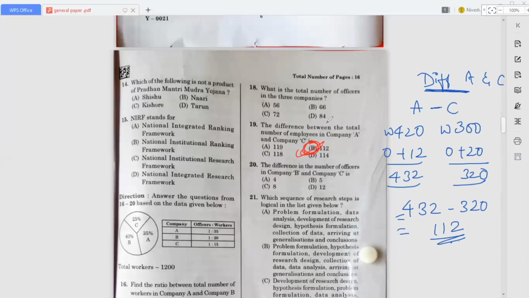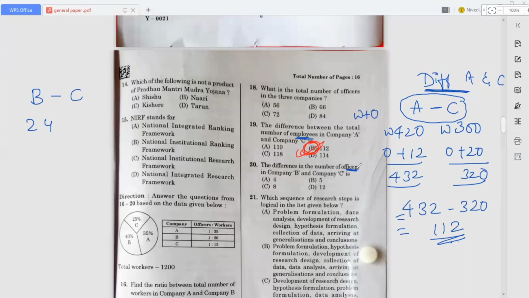The difference in the number of officers in company B and C. Here we found the difference of A and C. In this question they are asking B and C, that is B minus C. Okay, so the B is what? B is 24, already we calculated, and here they are asking only officers. When they ask employees, you have to do both workers as well as officers.